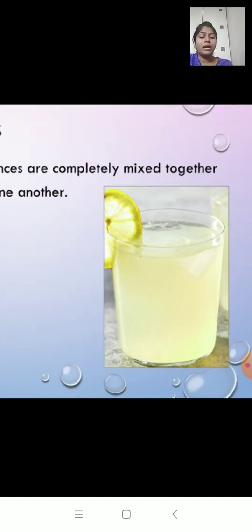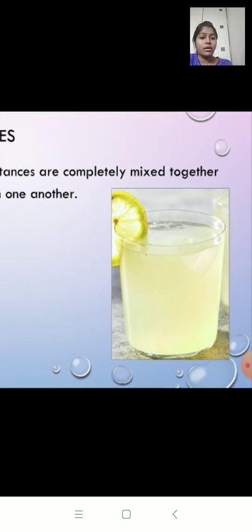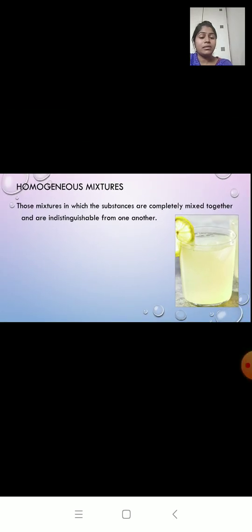Look here, it looks the same throughout. We use lemon juice, sugar, water and a pinch of salt to prepare lemonade. When you mix all these ingredients together, we get lemonade. All the substances are mixed together and we cannot distinguish lemon juice from water or sugar from water.